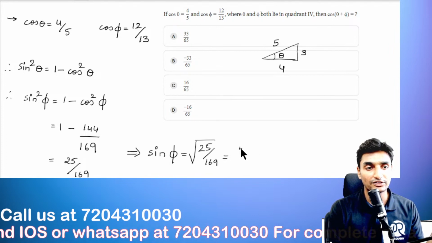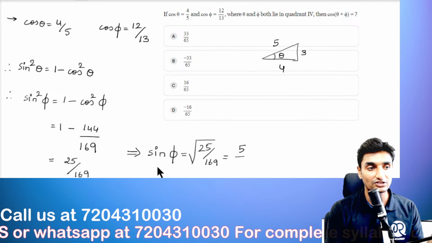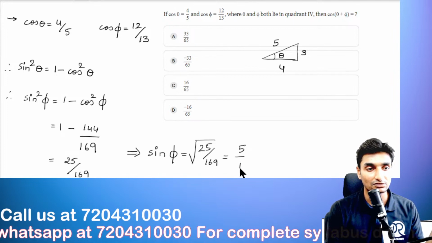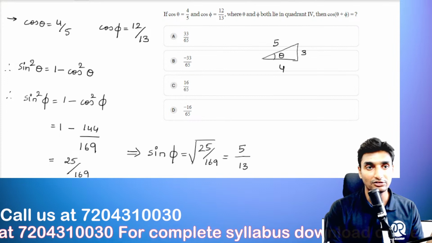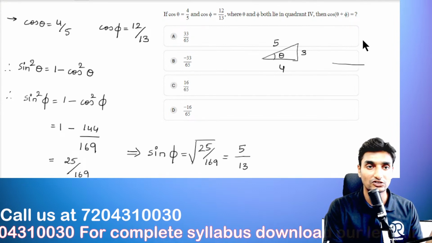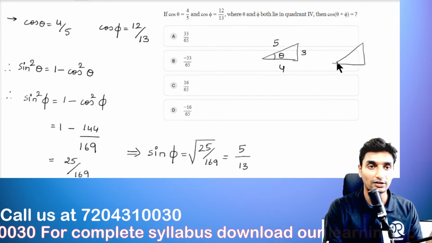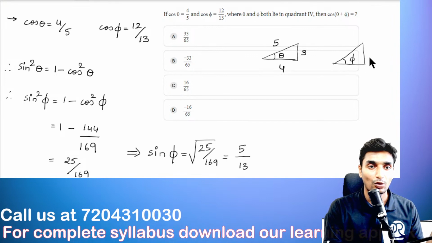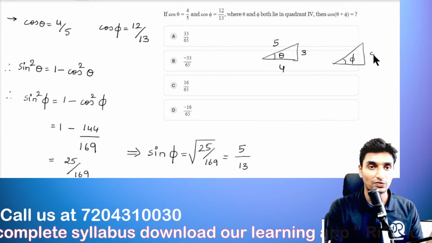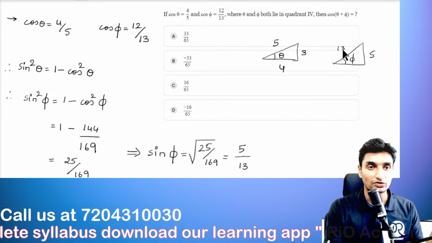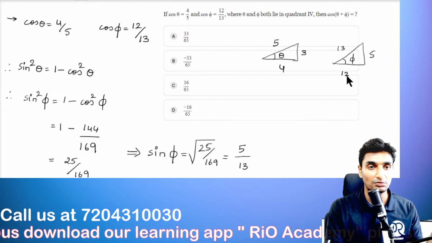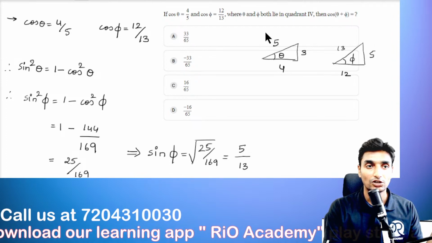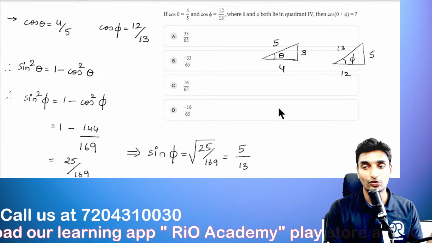So root of 25 is nothing but 5, and root of 169, guys, that is nothing but 13. So the value of sine phi is 5 divided by 13. Suppose you draw another triangle for an angle phi: the opposite side is 5, the hypotenuse is 13, and 12 is the adjacent value which has been mentioned. So these are the two triangles that you have been provided with.